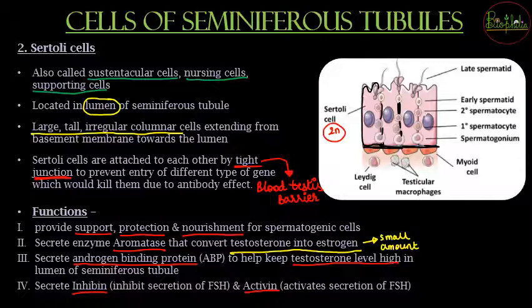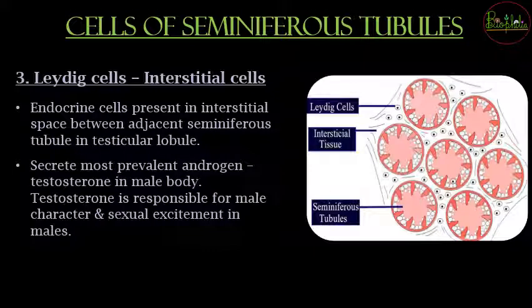So both the hormones, that is activin and inhibin, will be secreted by the Sertoli cells. So this completes about the functions of Sertoli cells. Now coming to the last type of cells of the seminiferous tubule, that is Leydig cells. Now these Leydig cells are going to be also called as interstitial cells. Interstitial because these will be found between the two seminiferous tubules.